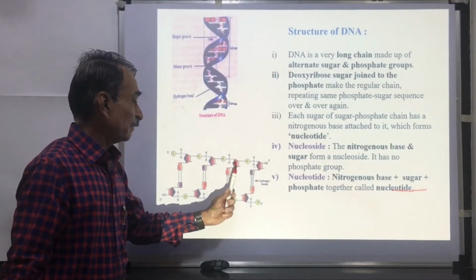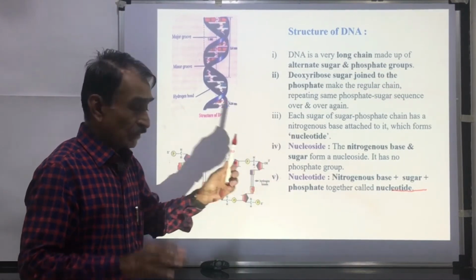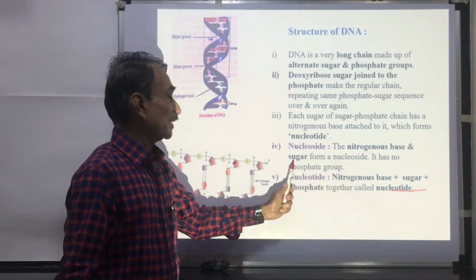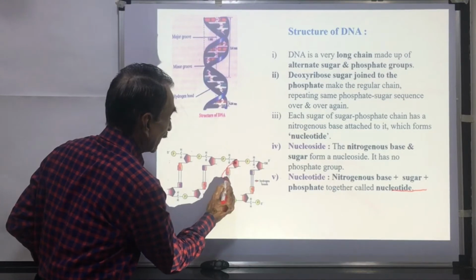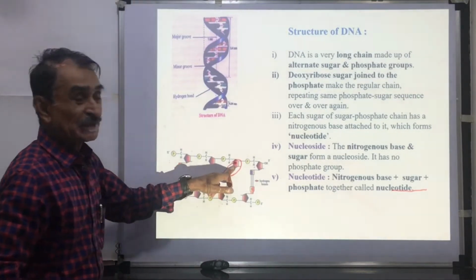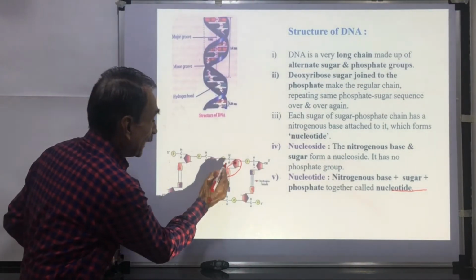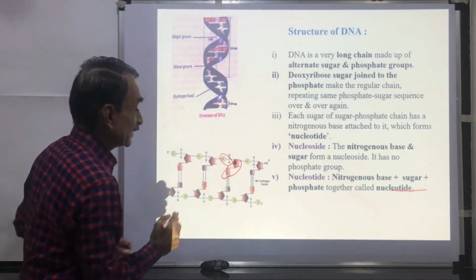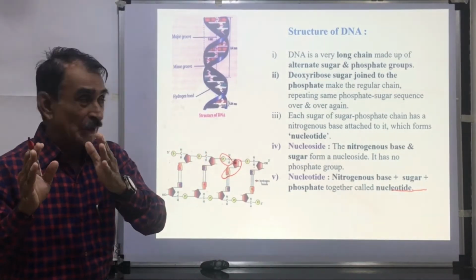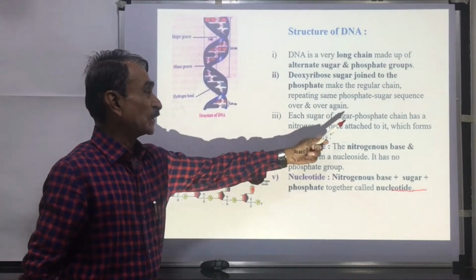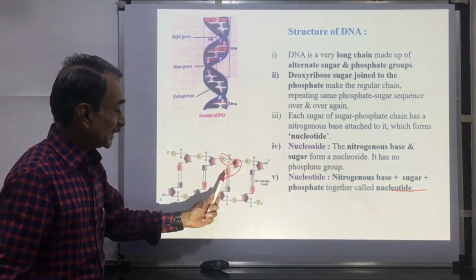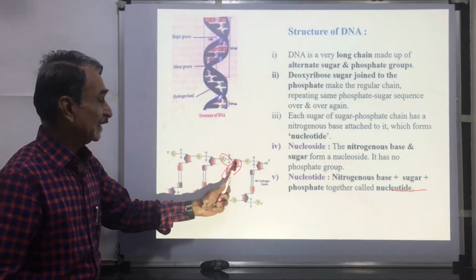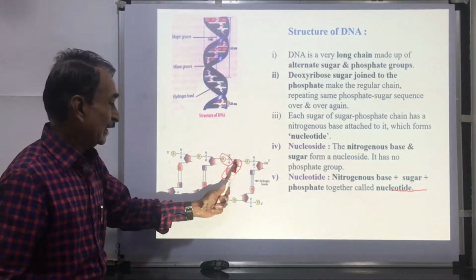Nitrogenous base plus sugar forms a nucleoside. This nitrogenous base and this sugar together are called a nucleoside. When phosphate is attached to this, a nucleotide is formed.